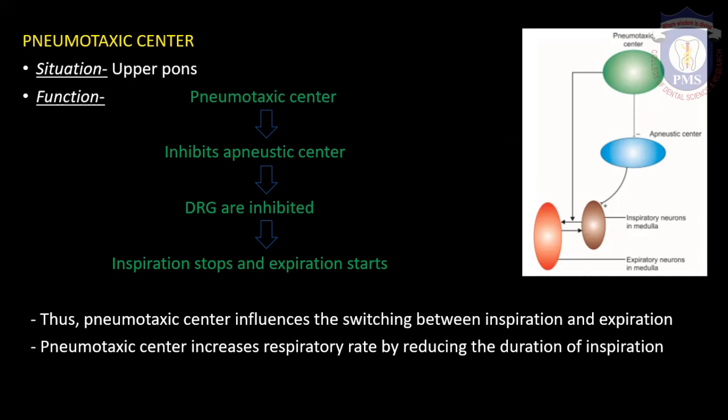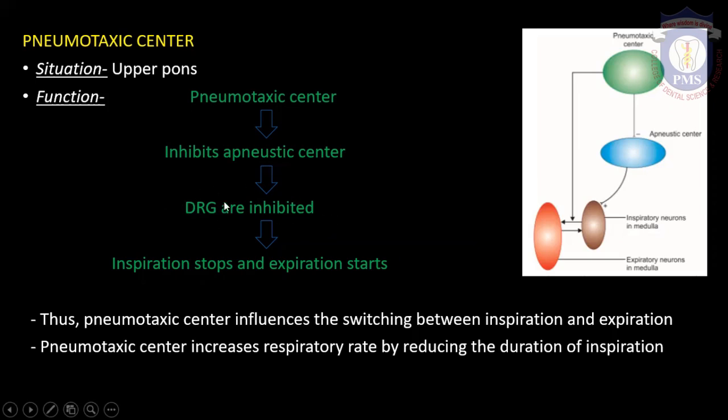So how will they perform this? It is by inhibiting the apneustic center. So once the apneustic center gets inhibited, as we have already mentioned, since it has an influence over DRG, the DRG will automatically get inhibited.